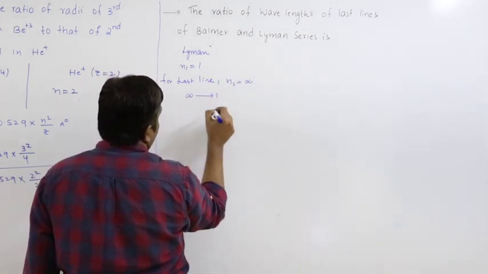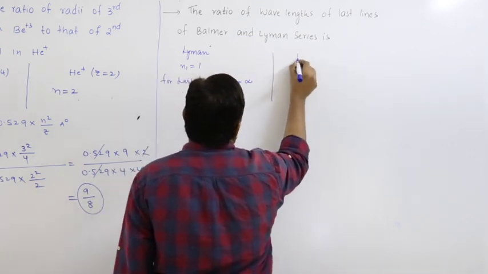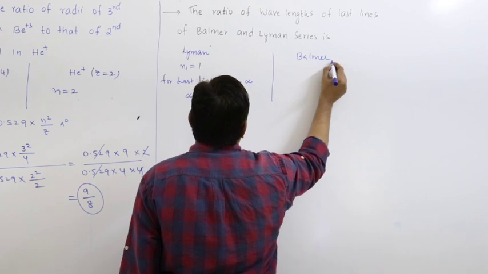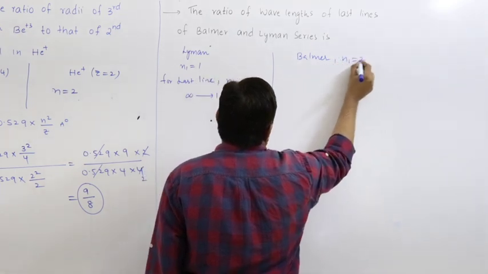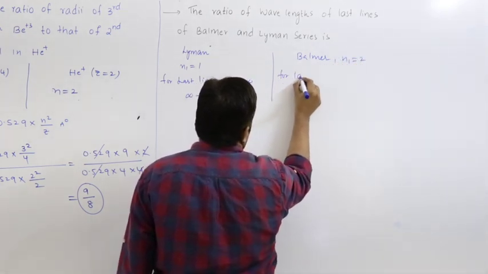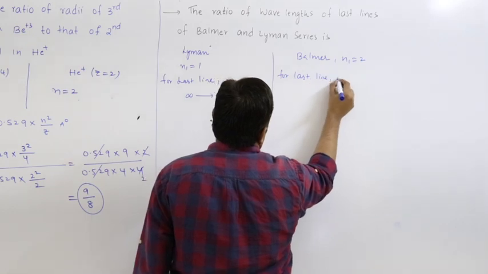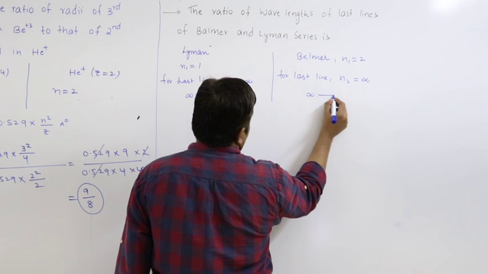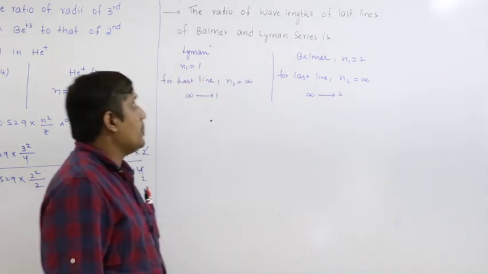So infinity to 1. Coming to Balmer, for Balmer n1 is 2. For the last line, n2 equals infinity, so here it is infinity to 2.